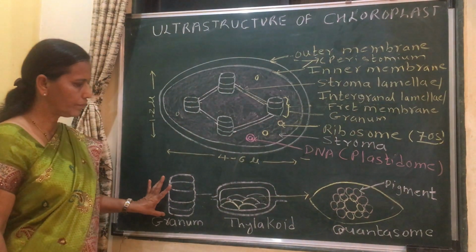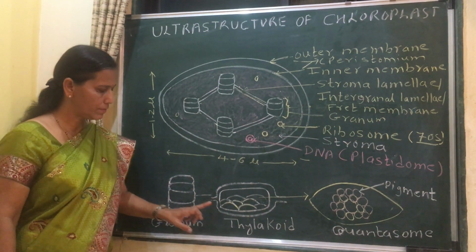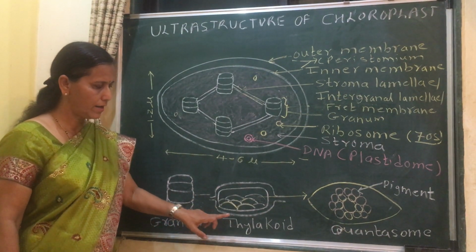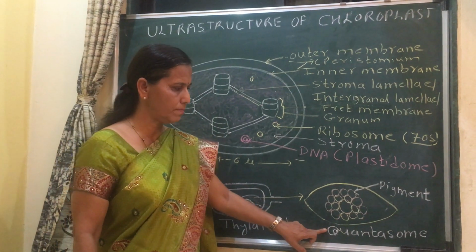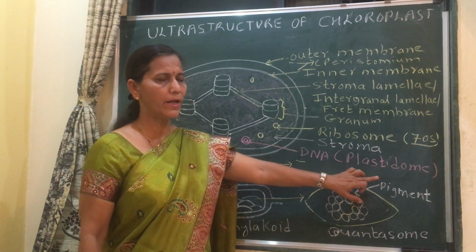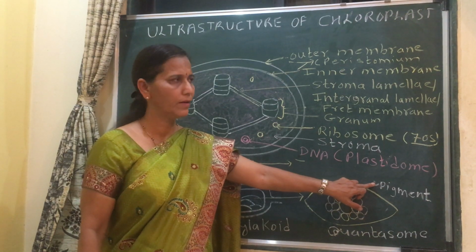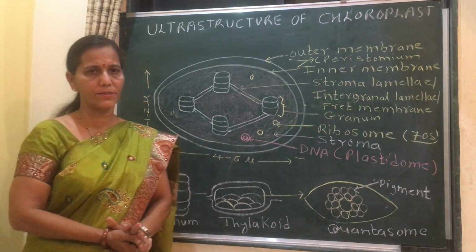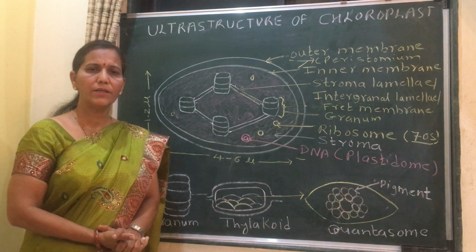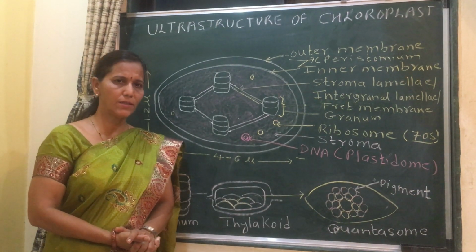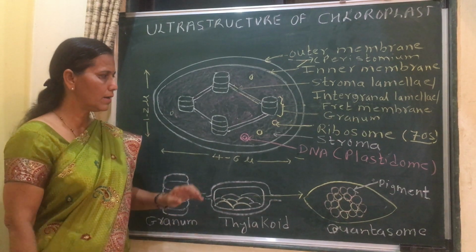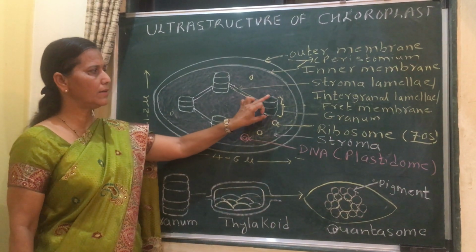Each granum is made up of thylakoids. Thylakoid contains quantasomes, and this quantasome contains pigment molecules. Then function of chloroplast. The main function is photosynthesis. Two reactions of photosynthesis. First is the light reaction.